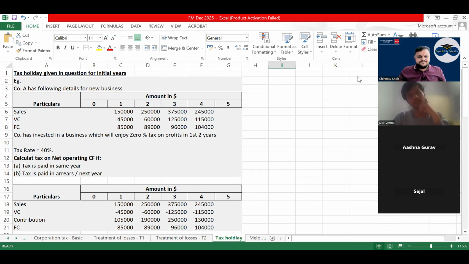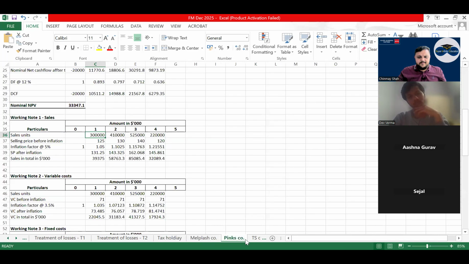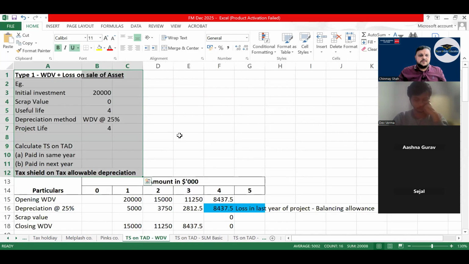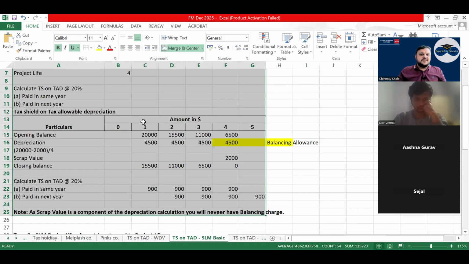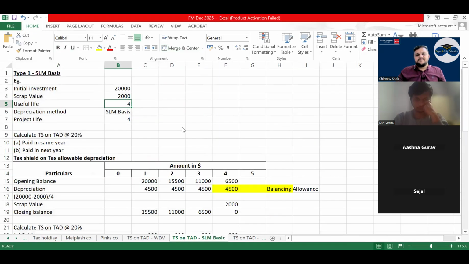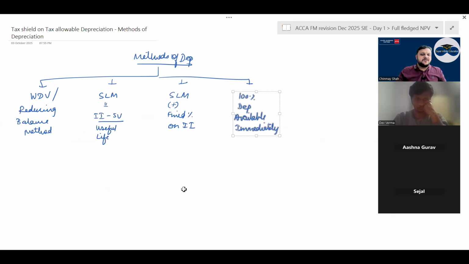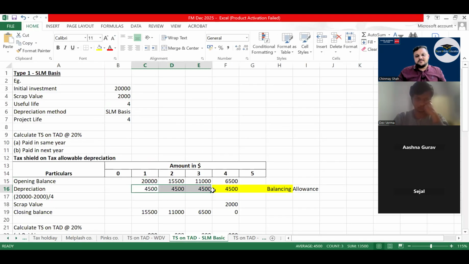WDV. In the WDV method, basically, the most important thing would be the balancing charge or balancing allowance in the last year. But before going into that, every year whatever is the opening balance, on that you will calculate depreciation. Correct? But when it comes to SLM, your depreciation every year will be initial investment minus scrap value divided by useful life. The amount will be the same every year, right?